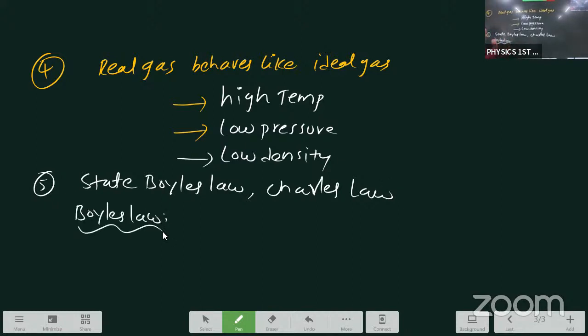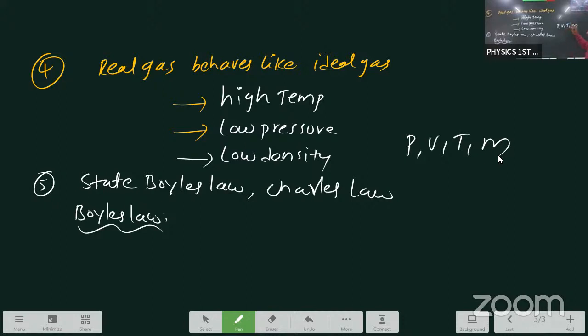In shortcut, student, listen. There are 2 ways of writing. For any gas law, you take at a time 4 terms: pressure, volume, temperature, mass. If you remember, they say pressure is inversely proportional to volume at constant temperature. That statement is wrong.